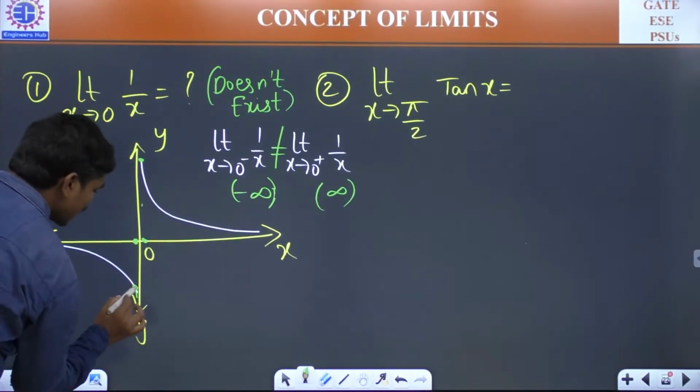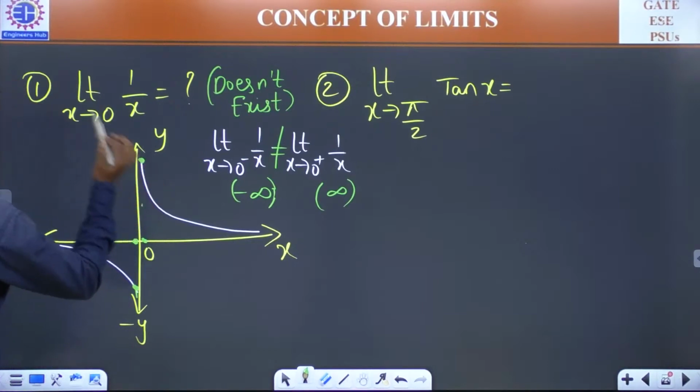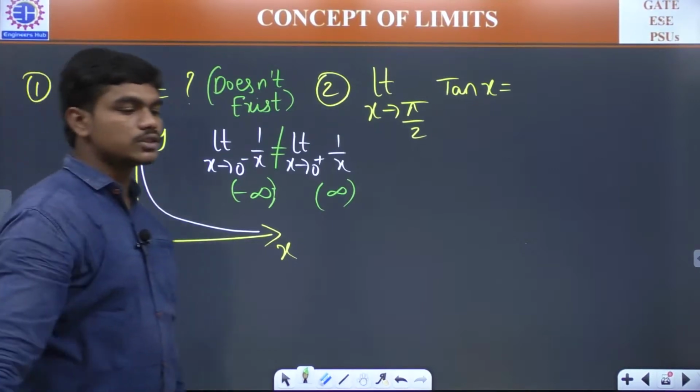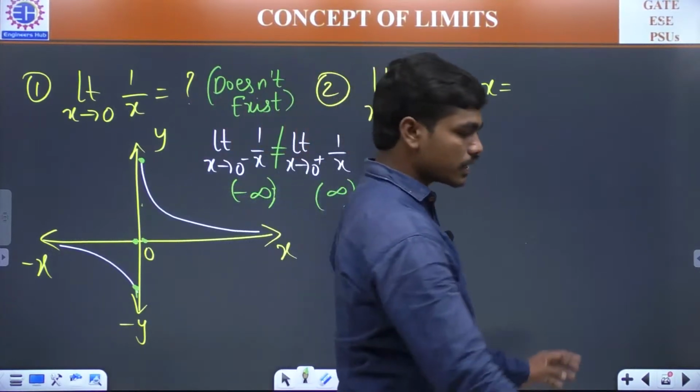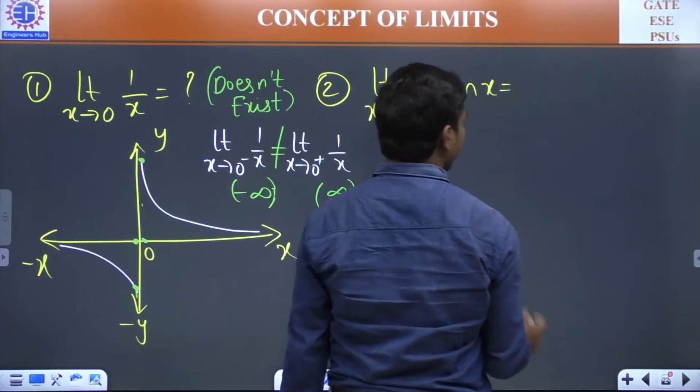Because in the left neighborhood, the value is tending to minus infinity, and in the right neighborhood, the value is tending to plus infinity. So both these are not equal, and of course, the limit does not exist there. Clear? And similar is the case with tan x.